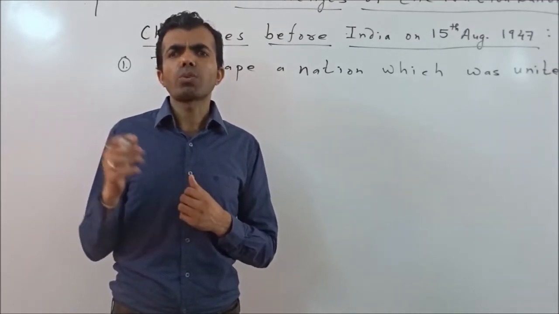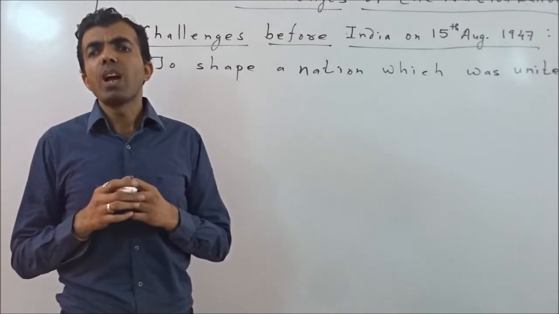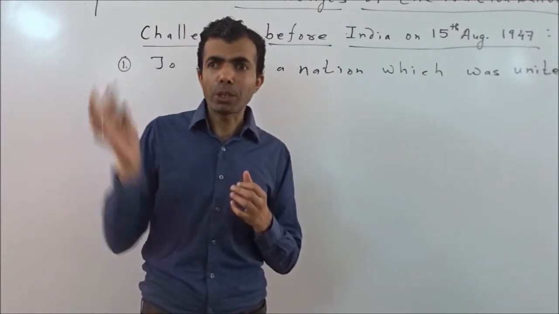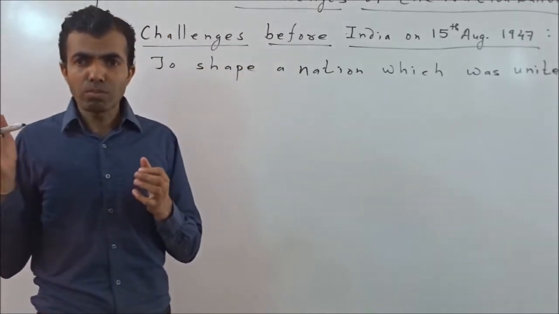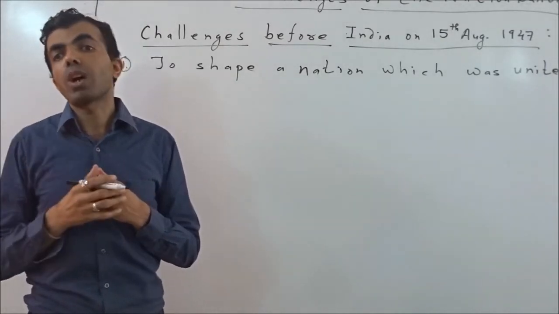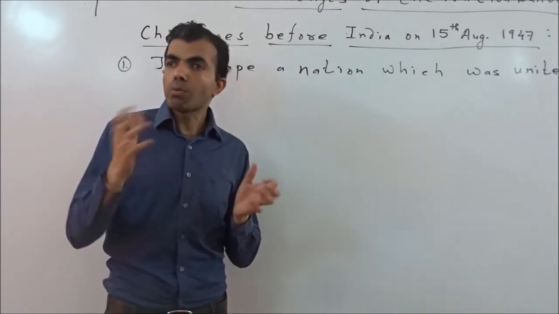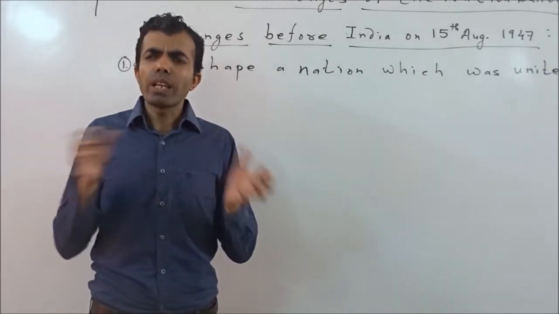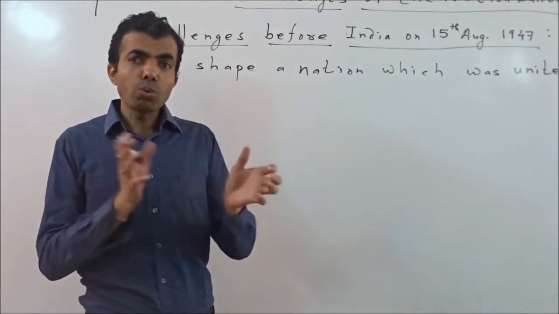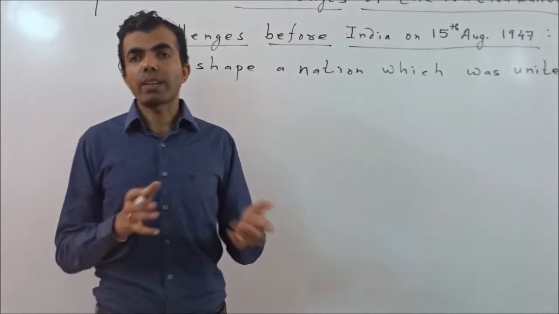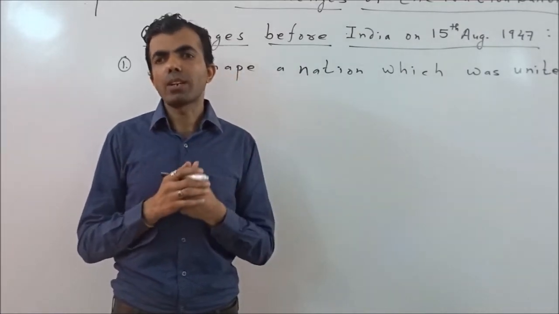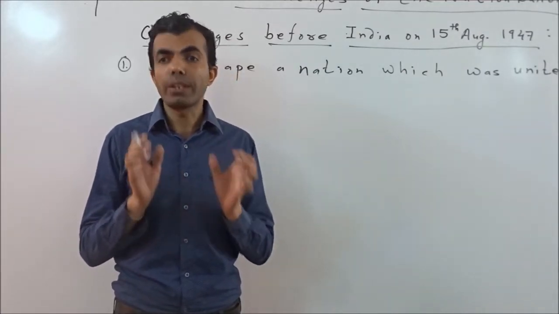It proved very difficult: setting up of the Election Commission, then its process, then preparation of the voter list, then making people habitual of how they could cast their vote. Who would be the voters and who would be the candidates, what way the election campaign would go, all these things were to be introduced in the country, because before that the country had been facing the challenge of slavery under British rule for almost 200 years.